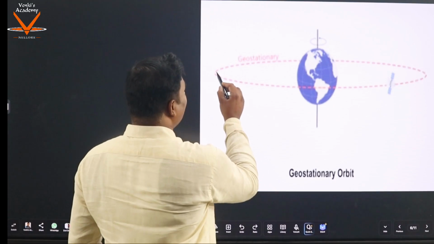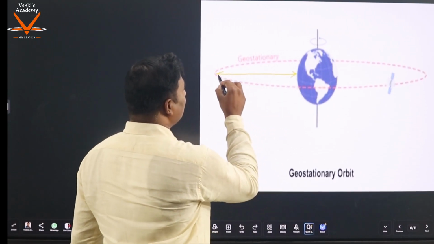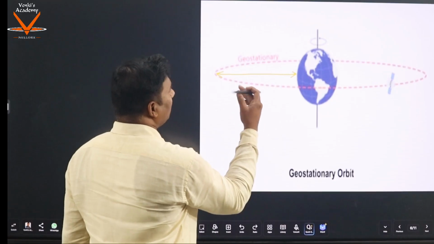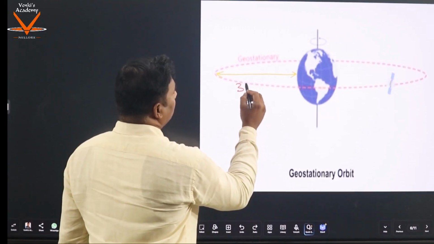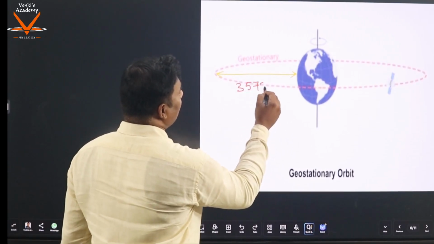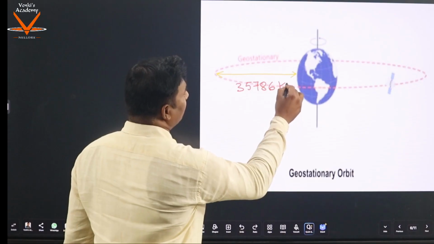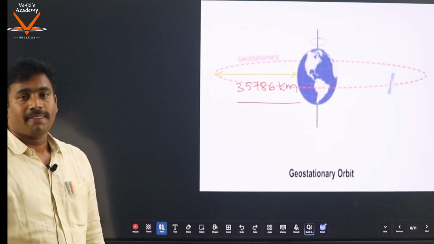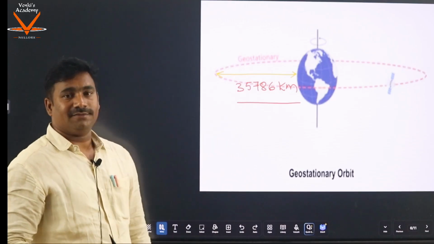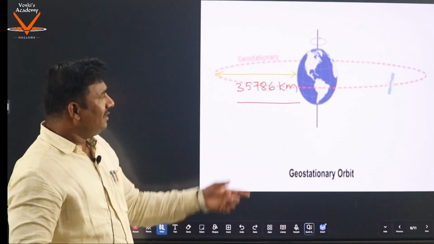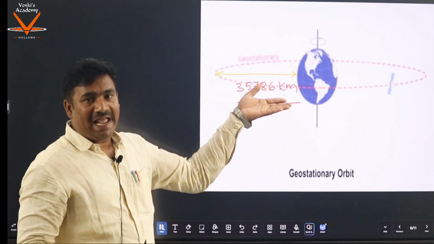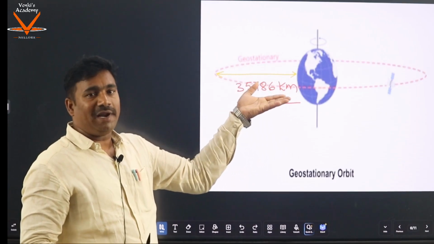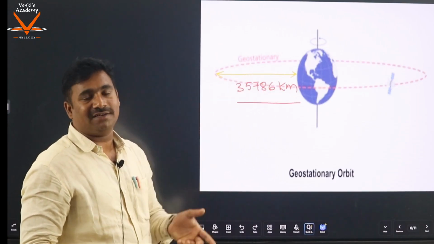And the distance between the earth's surface and the geostationary satellite is exactly 35,786 kilometers, and this is constant. This is standard. When the orbital plane coincides with the equatorial plane, it is a geostationary satellite.